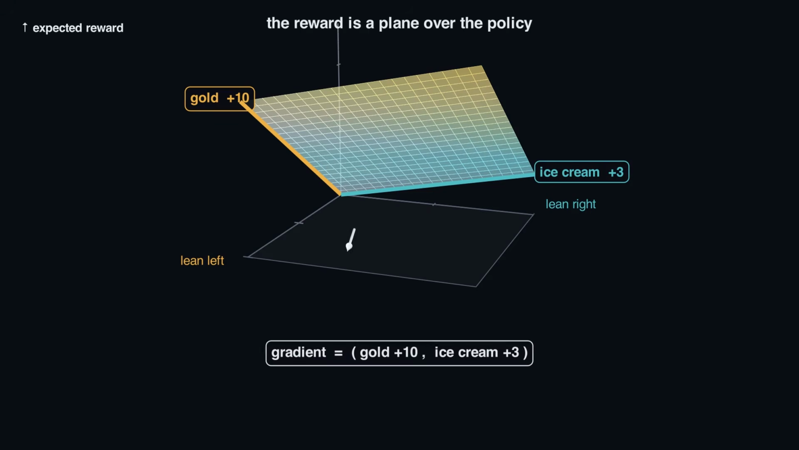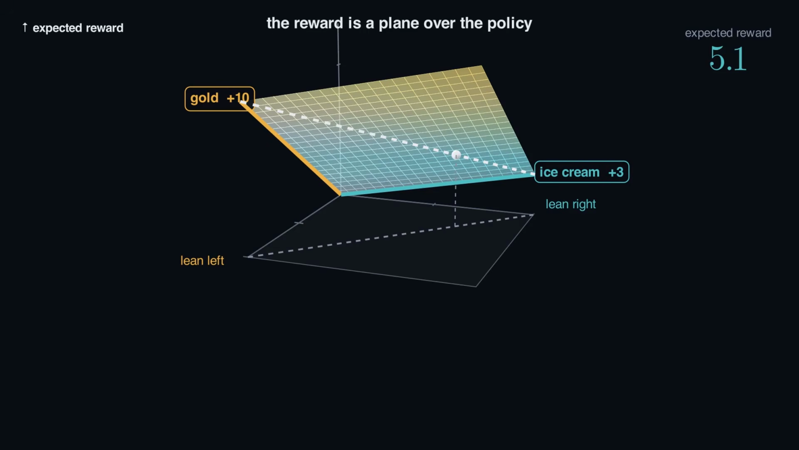10 and 3, what's just the rewards? On the floor, the gradient leans toward the gold branch and points straight uphill. One rule, the two chances must add to 1. So you're stuck on this diagonal ridge. Follow the gradient along it, shift weight onto the gold branch, and the reward climbs from 5.1 up toward 8.